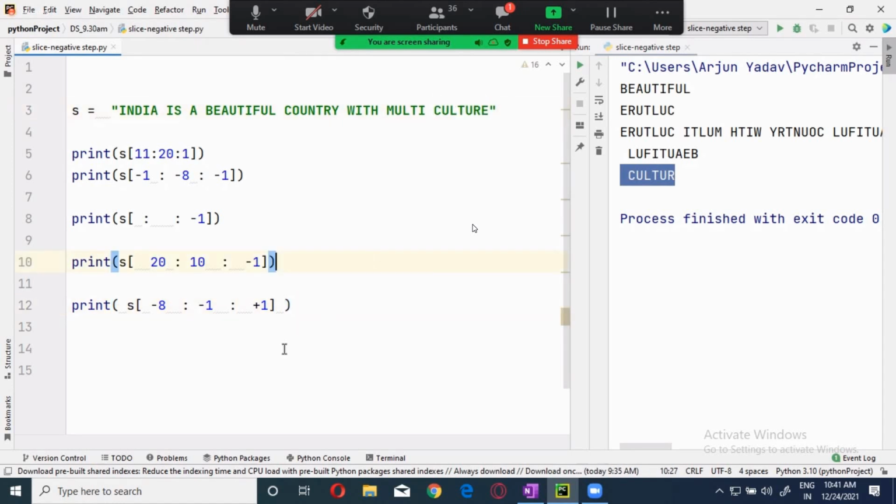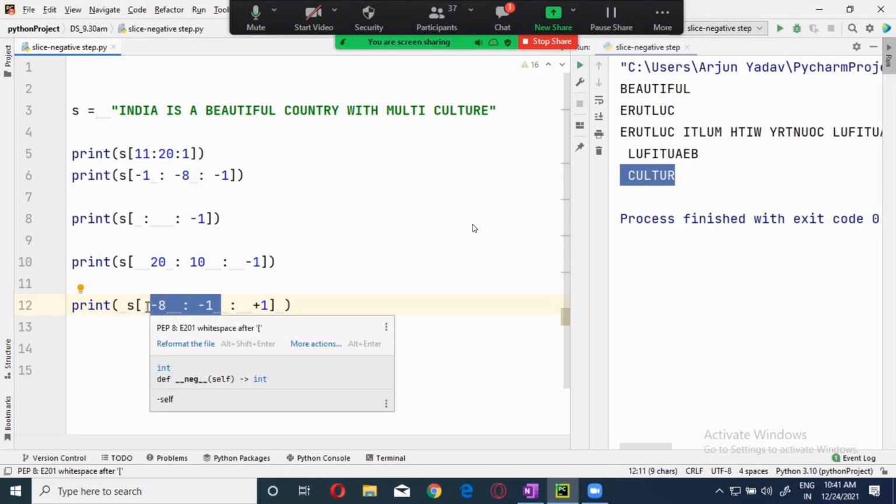Okay. So like this, you can play with the things, but it is strongly recommended that the starting and the ending index should not be mixed positive and negative. They should be the same. Now you see this is negative. These two are positive. This is positive. These two are negative. The recommendation is don't keep these in a positive-negative mix, because you will be confused. You will get it.